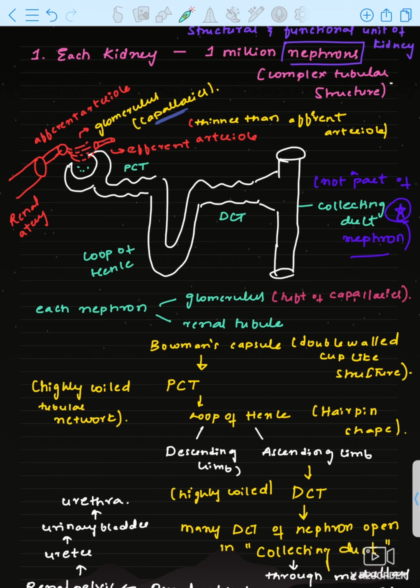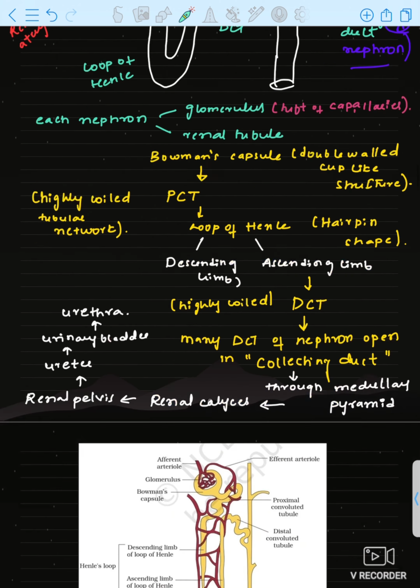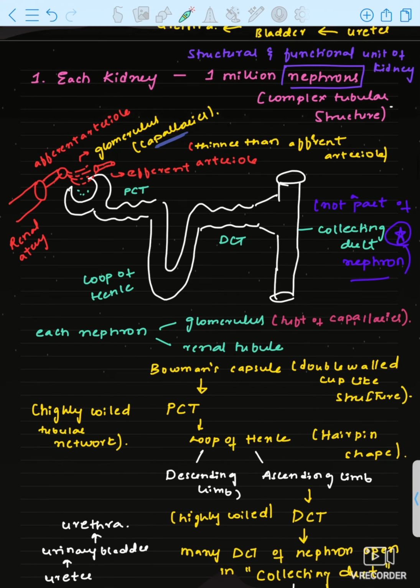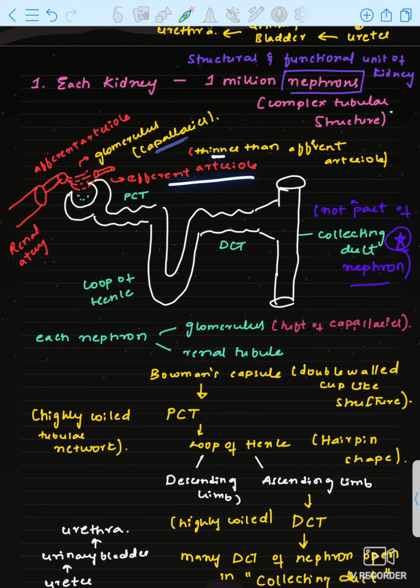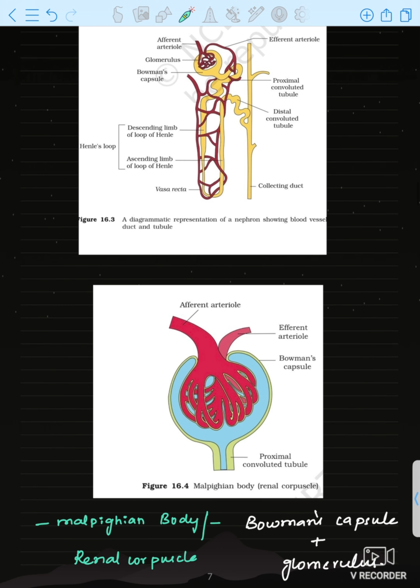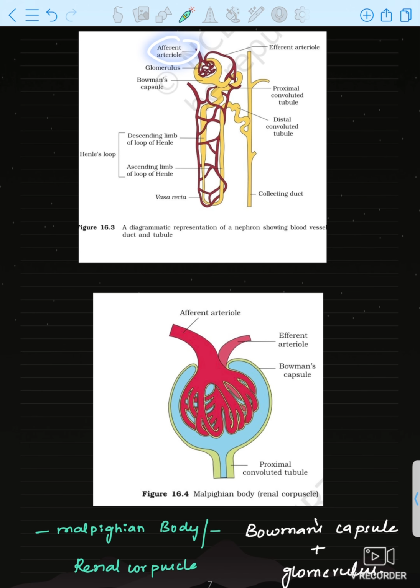That is why naturally the afferent arteriole is thicker and the efferent is thinner. So much blood will be going into it and the least amount will come out through the efferent arteriole. So the blood will be retained here in the glomerulus for a long time with more pressure so that it will be filtered. That's what I have mentioned here: the efferent arteriole is thinner than the afferent arteriole. Here this is the afferent arteriole, thicker, and the glomerulus, and this is the efferent arteriole, thinner.